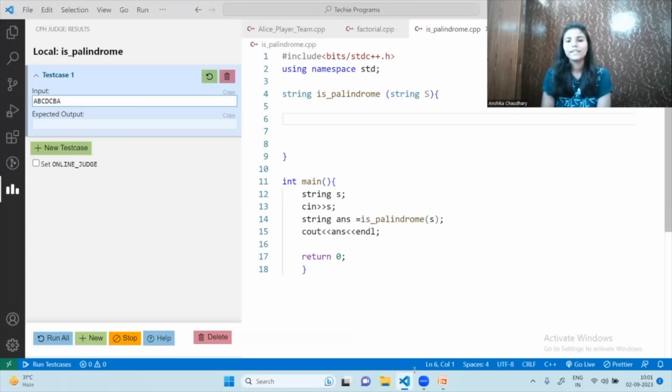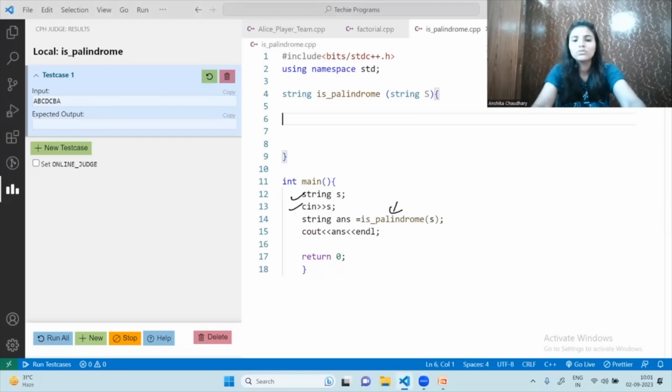So now we are in VS Code, and here, just let me take the pen. We are taking input as a string, and then we will call our function isPalindrome, passing our input string, and then we will print the answer whether it is a palindrome or not. All right. Now let's complete the function.